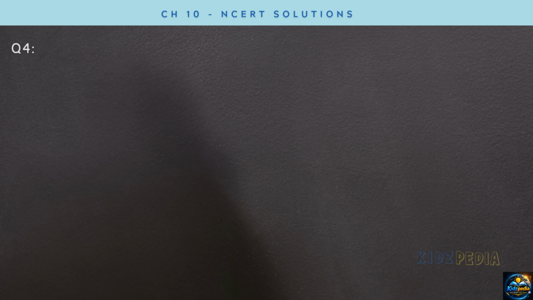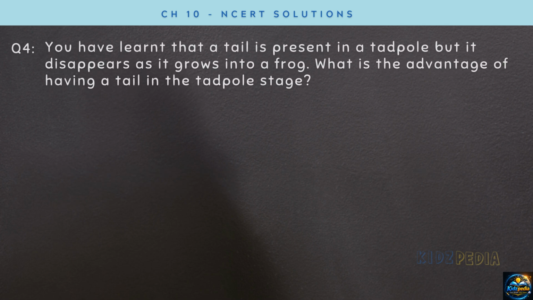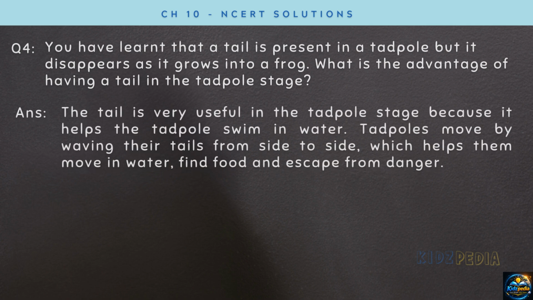Next question. You have learned that a tail is present in a tadpole, but it disappears as it grows into a frog. What is the advantage of having a tail in the tadpole stage? The tail is very useful in the tadpole stage because it helps the tadpole swim in water. Tadpoles move by waving their tails from side to side, which helps them move in water, find food and escape from danger.